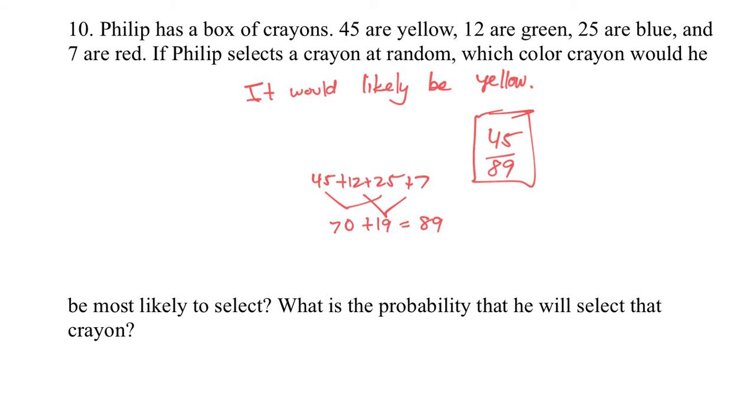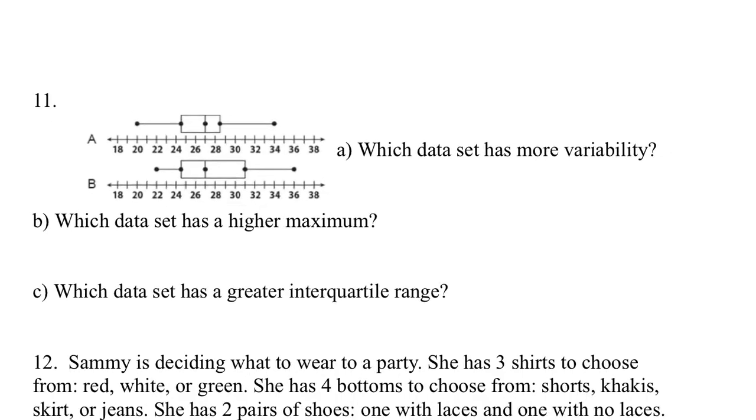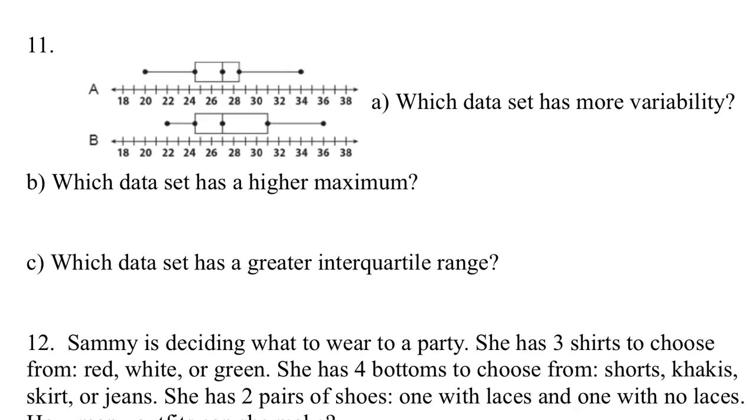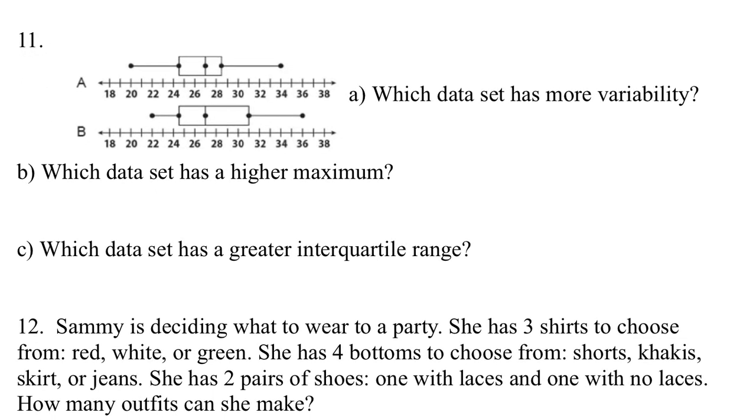That's 10. Oops, number 11. Ooh, a little bit of box and whisker plot here. Which set has more variability? It's tight. 36 to 22, 34 to 20. They're equal.